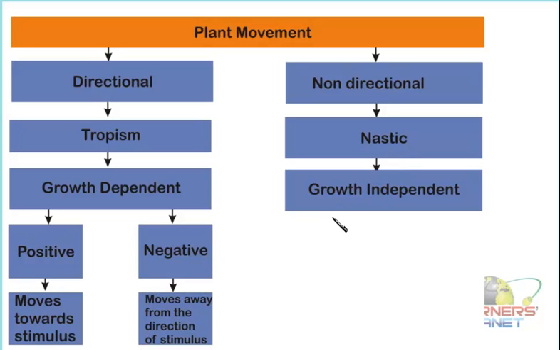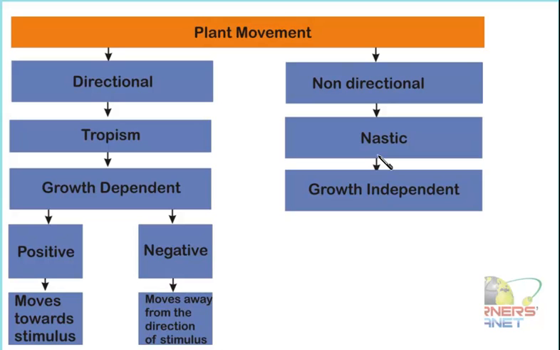Besides this, the tropic movements are usually permanent. Once the growth has been attained, it won't revert back. In the case of Nastic movements, if it is growth independent, then the movement shown because of the non-growth movements is never a permanent action.